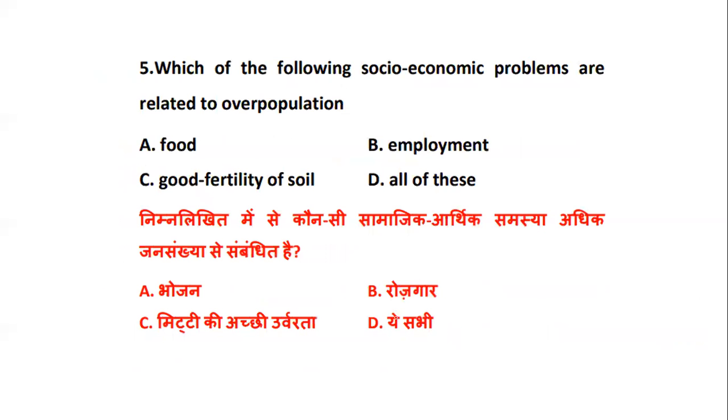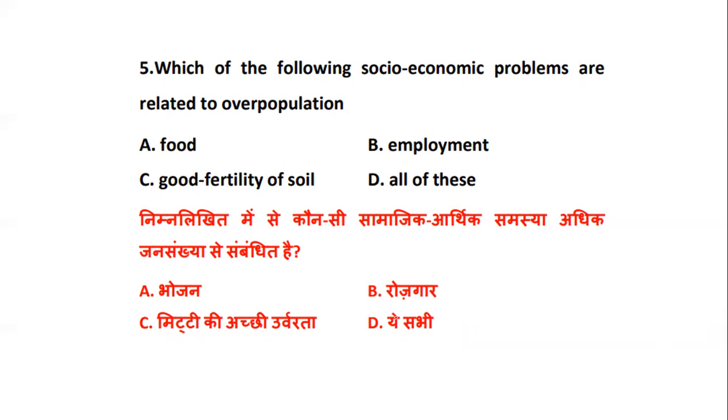Next we have question number 5. Which of the following socio-economic problems are related to overpopulation? We have some problems listed. They are asking which of them are related to overpopulation, whether it is food, employment, fertility of the soil, or all of this. Which of them is classified as one of the socio-economic problems related to overpopulation?